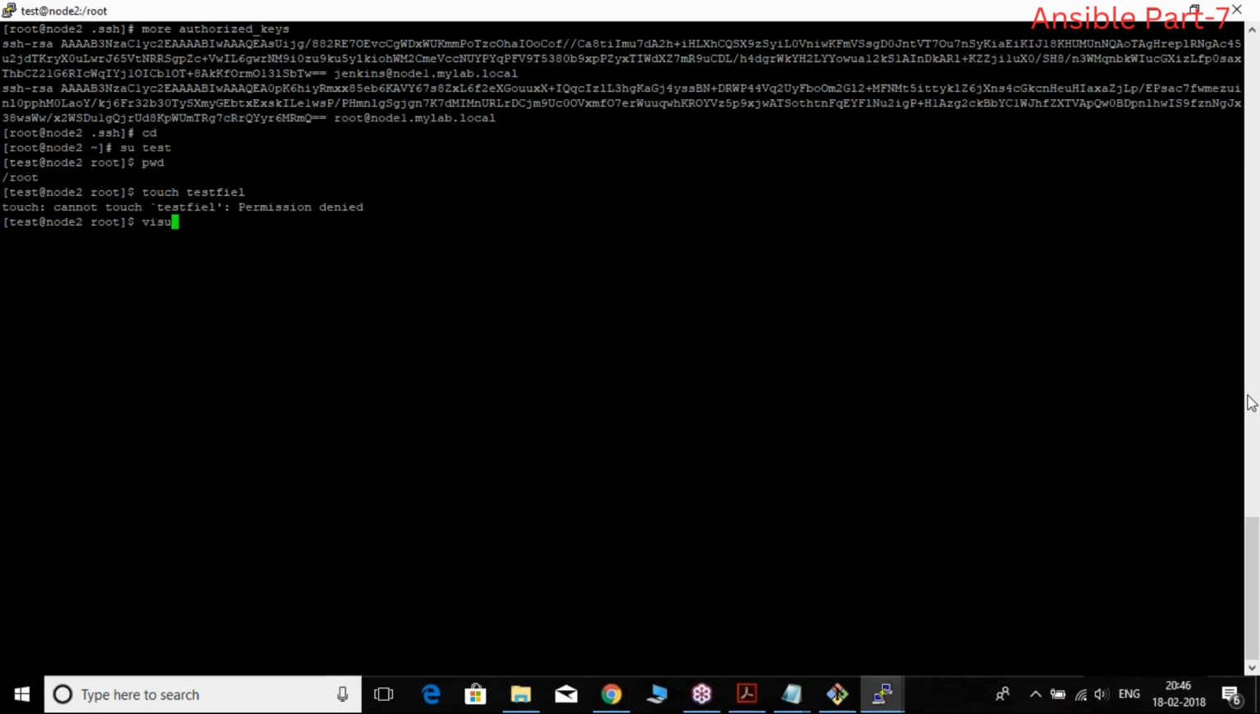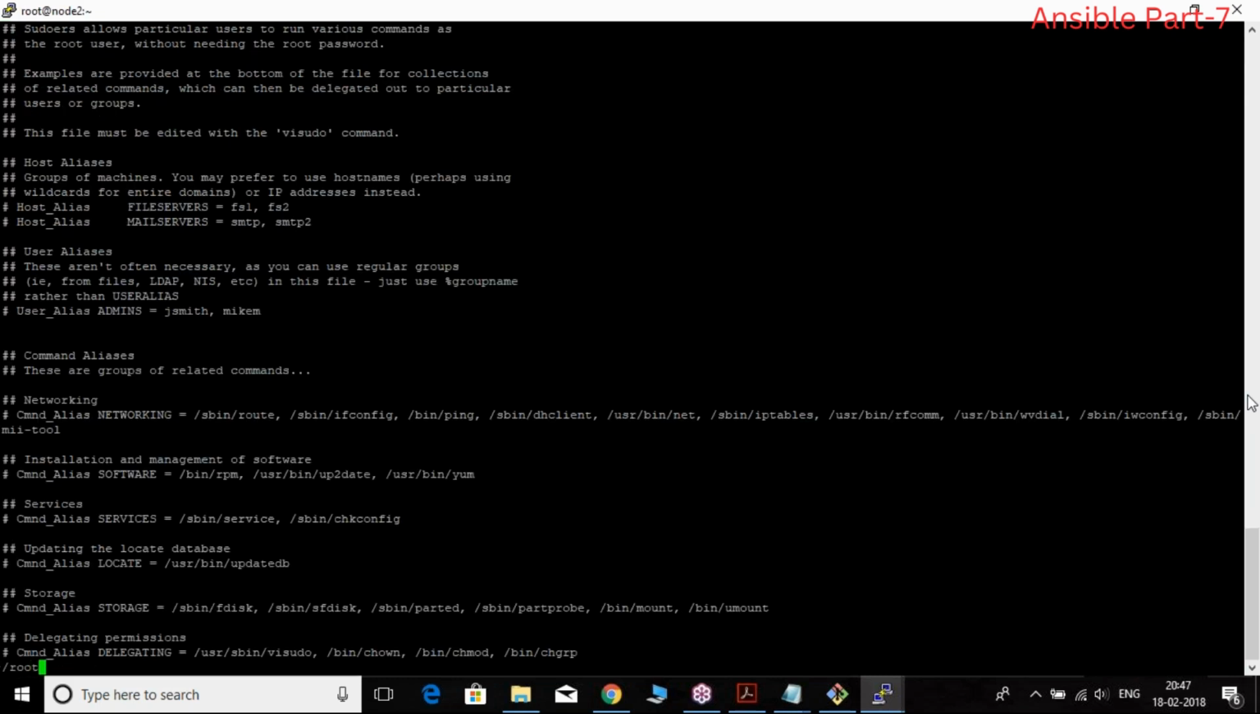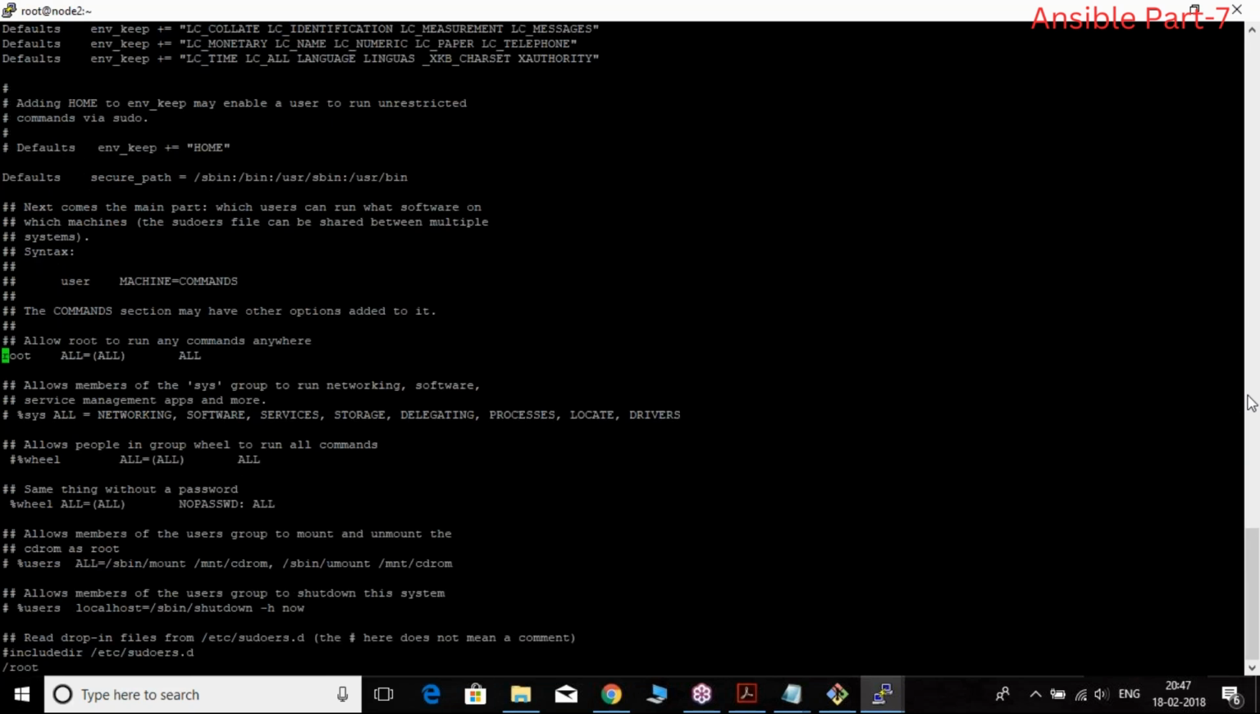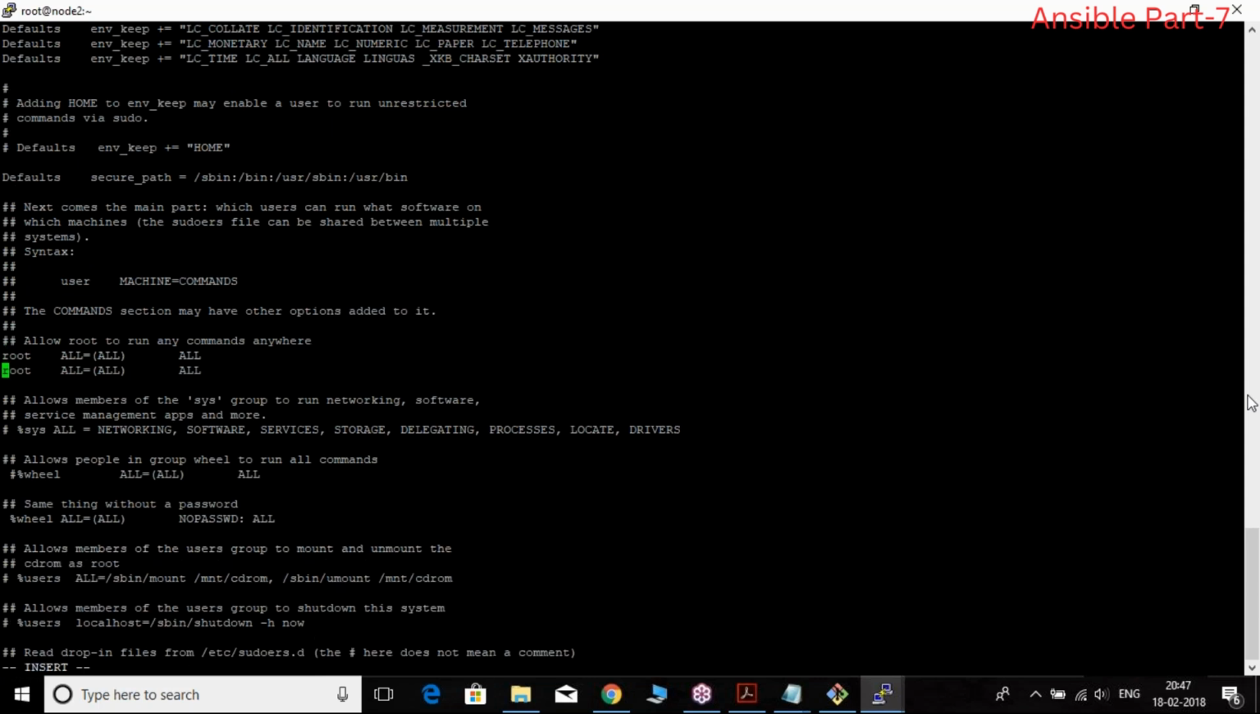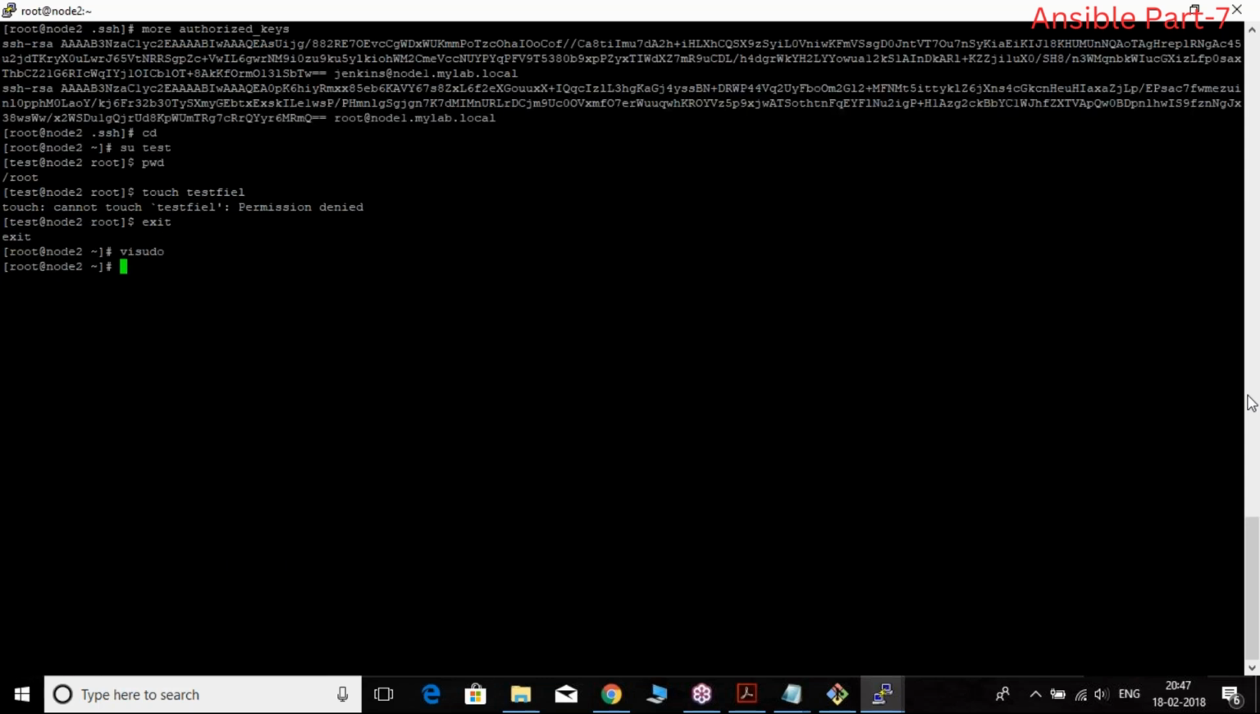So visudo, let us go to that particular file. Visudo, visudo. I'm trying to give full permission to my test user as of now. I'm adding the test user. Now the test user has full permissions. Now you say su test. Can we create it now? It says permission denied again. So what do I have to do?